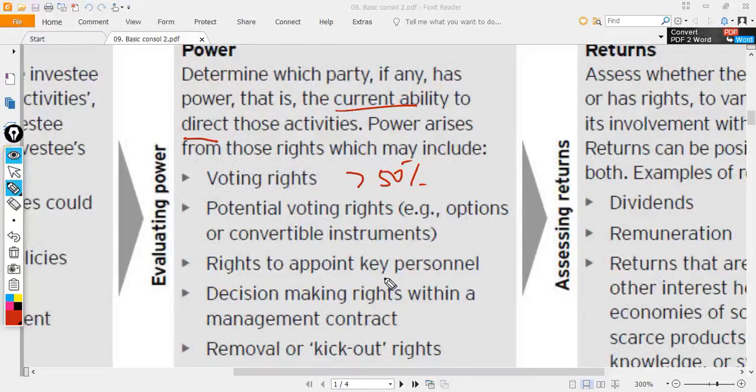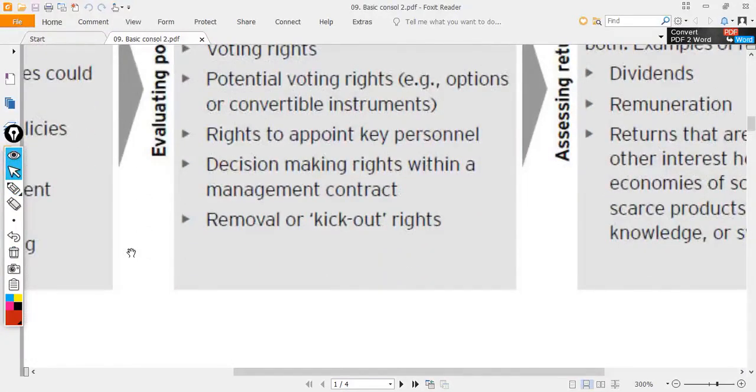Rights to appoint the key personnel, where you can have the power to appoint the directors. Decision rights within a management contract, so the company could appoint you to run the management functions. Okay, so that could also be a power to you.